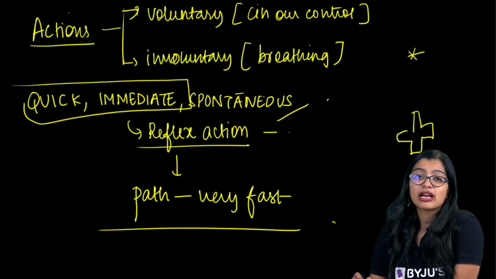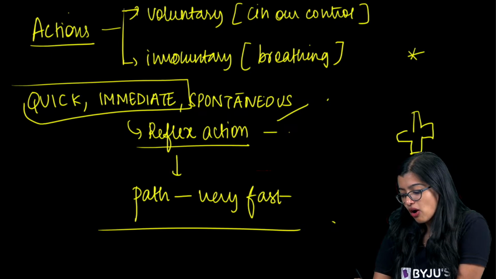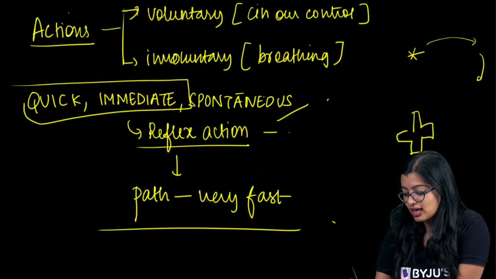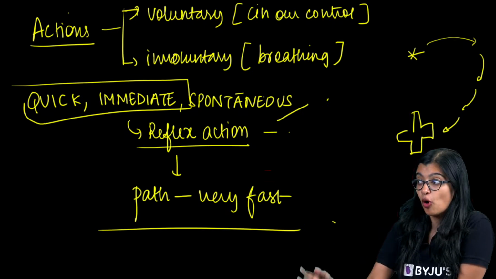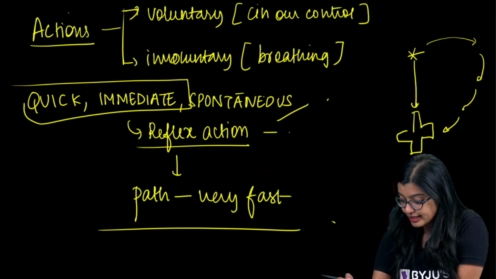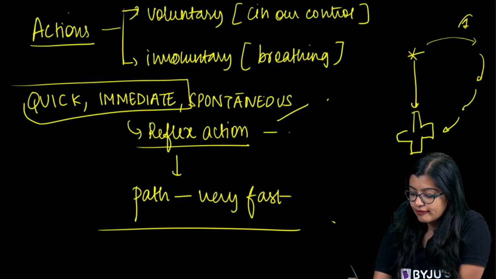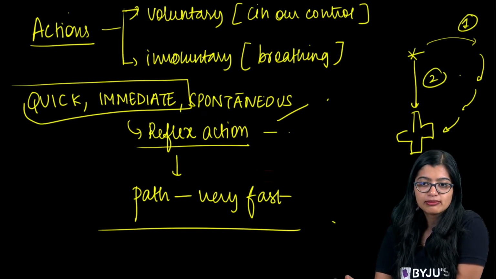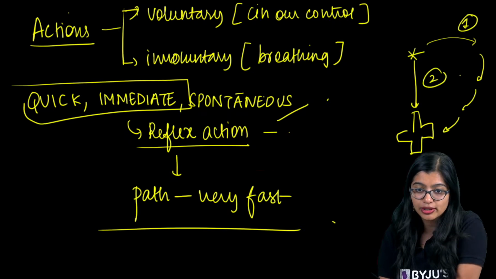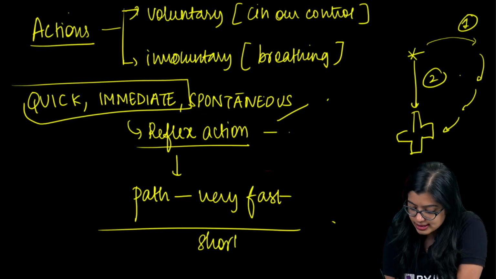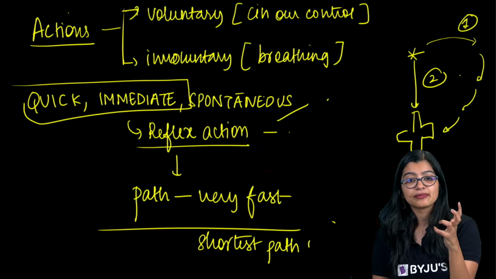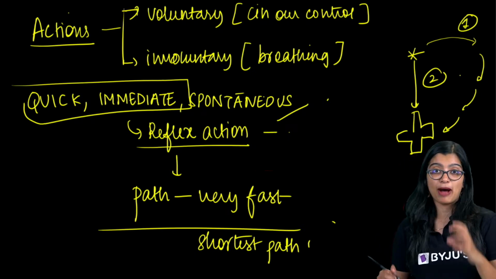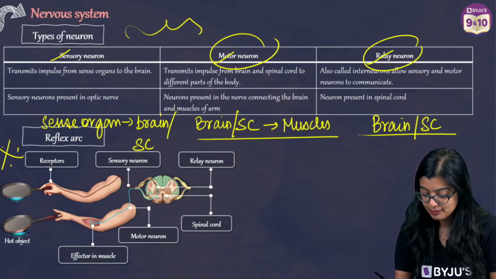Will he take a bus, change three buses and then take the long route? Or at that point, he'll be like, let me call an auto or let me take my car and immediately go. He's going to do option number 2, right? He's going to take the shortest path. So we see that the shortest path is taken by an electric impulse.